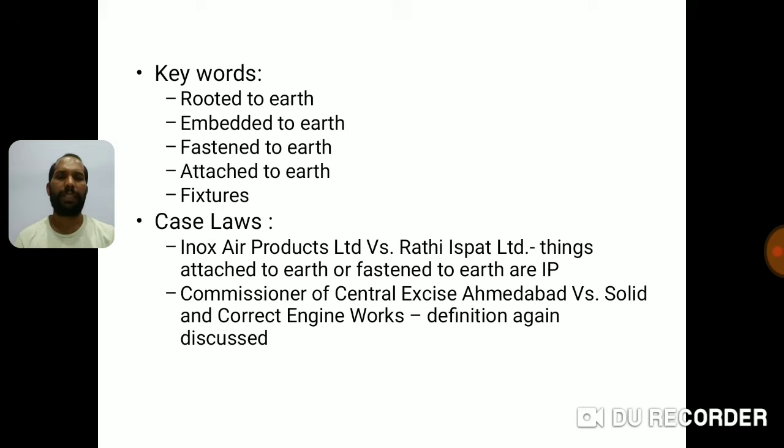Now case law, I am referring to major case laws here. I am not going to tell too much about them. You have to read through because the video is getting a little lengthier. Inox Air Products Limited versus Rati Ispat Limited, where things attached to earth or fastened to earth are immovable property. It was held in this case, Inox Air Products Limited versus Rati Ispat Limited. And there is one more case, Commissioner of Central Excise Ahmedabad versus Solid and Correct Engine Works. There the definition of immovable property was discussed again.